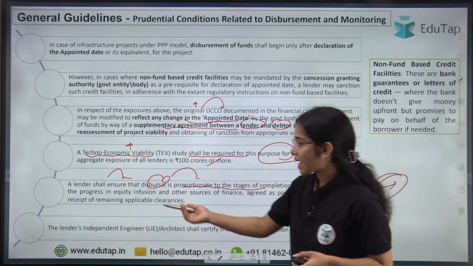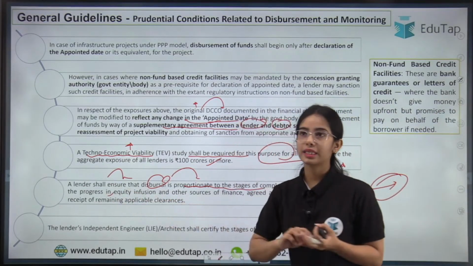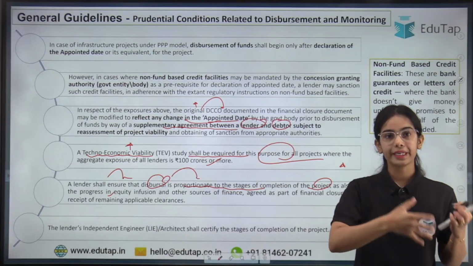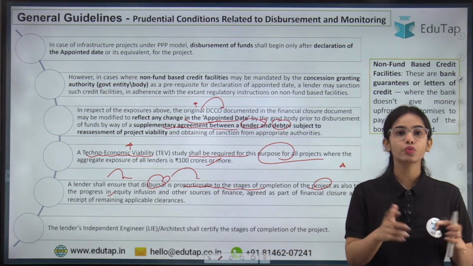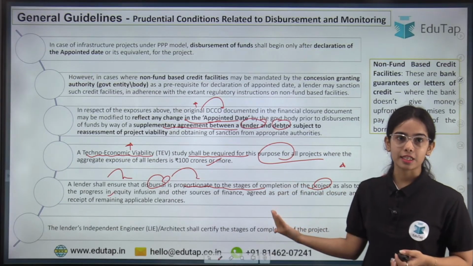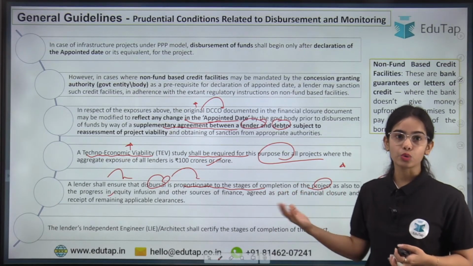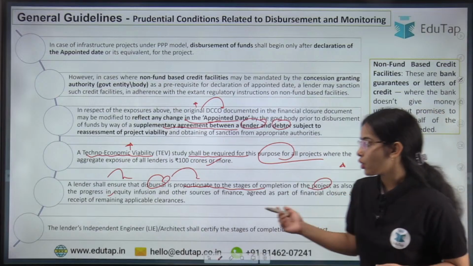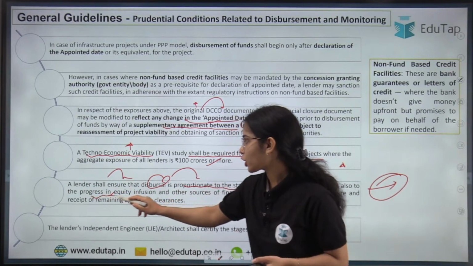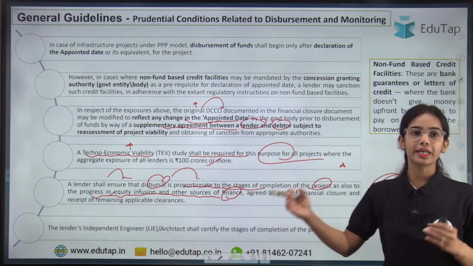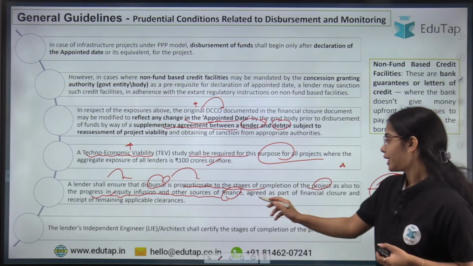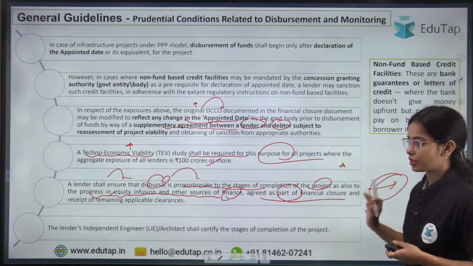Next, let's say the entity working on the project has promised that it will be able to raise funds through various sources, through equity and such. So is the entity able to do so? That also has to be seen. Also, the progress in equity infusion and other sources of finance has to be seen, whether the entity is able to get the other sources of finance agreed as part of the financial closure.